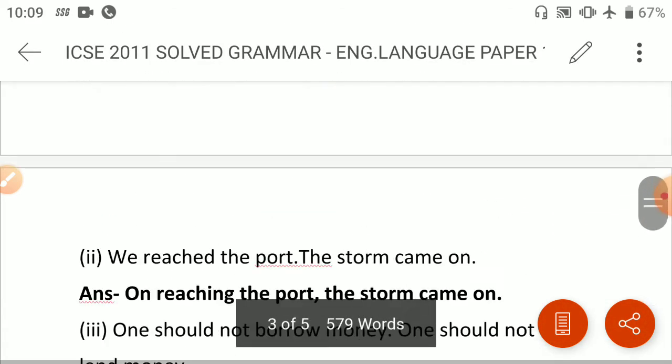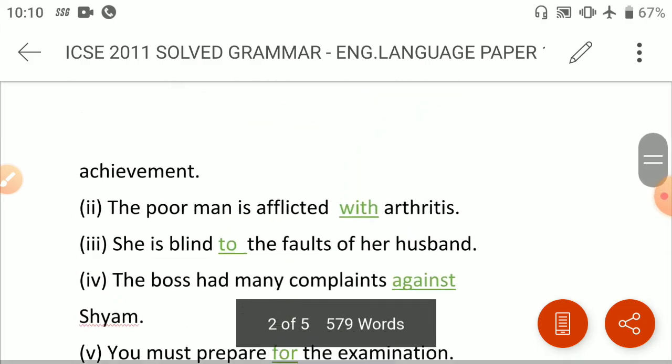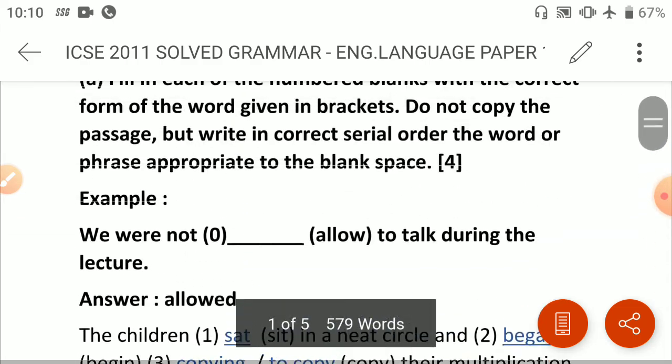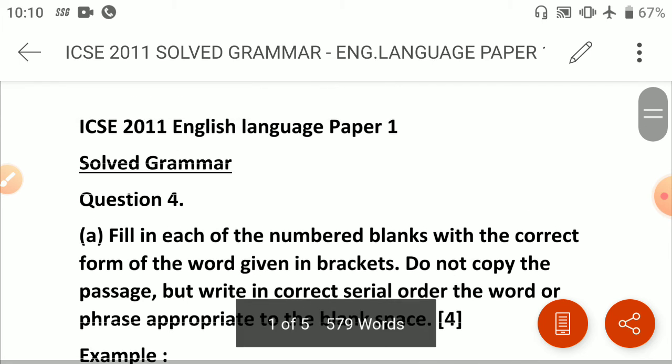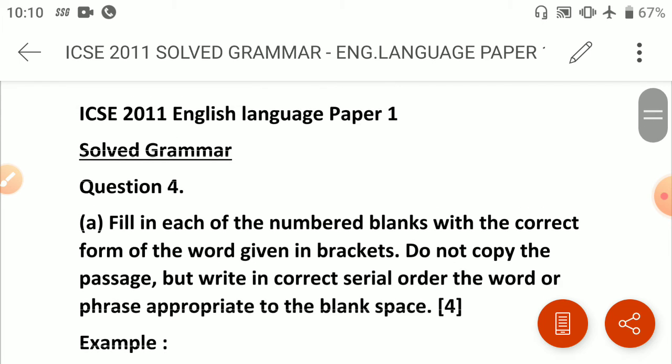More coming. So like this we have solved the grammar portion of 2020 onwards. So 2011, and there is one more here, 2010. In that way we'll be finishing our series very soon with ten years of solved grammar of ICSE board papers. So stay tuned for more updates like this.